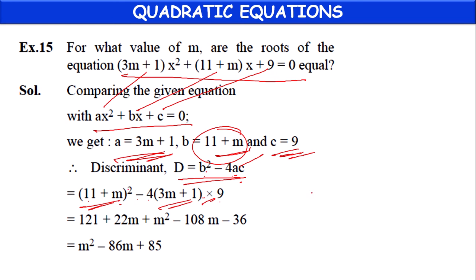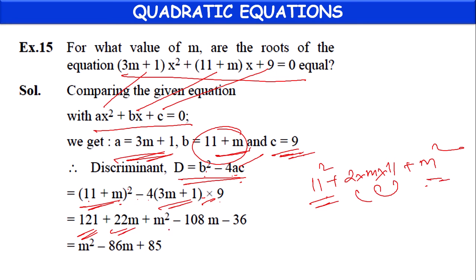11 plus m whole square means 11 square plus 2 into m into 11 plus m square. That is a square plus 2ab plus b square. 11 square is 121. 2 into m into 11 is 22m. Then m square, minus 4 into 3, minus 12m.